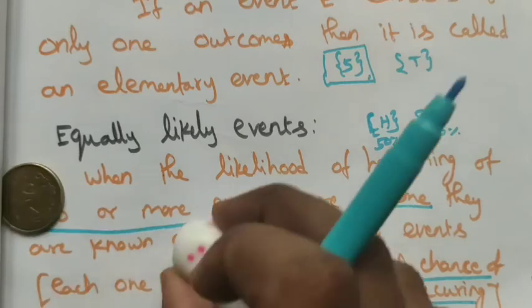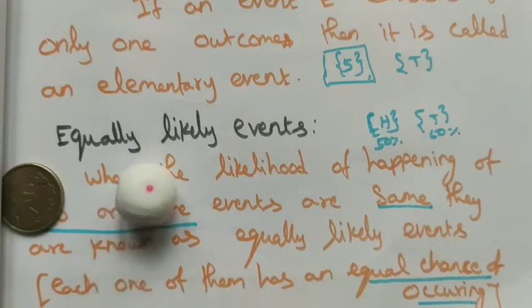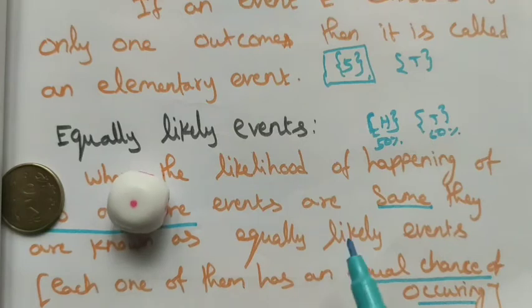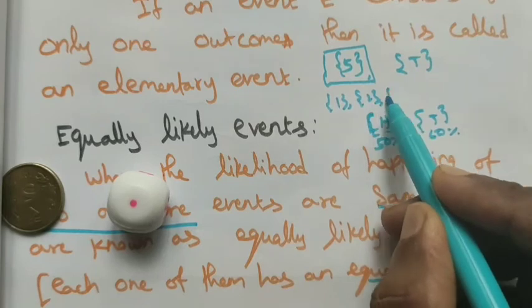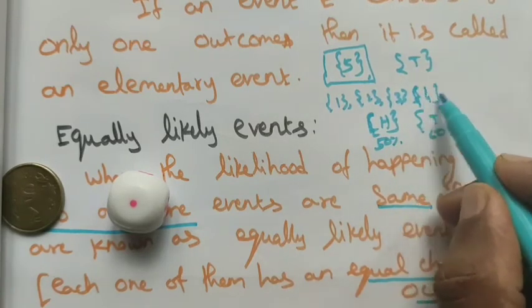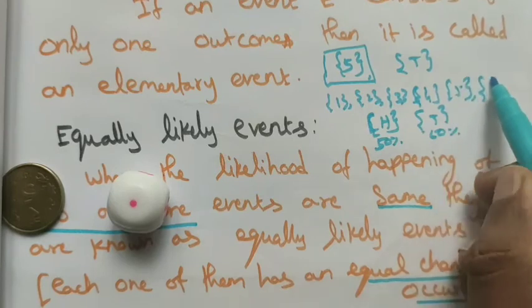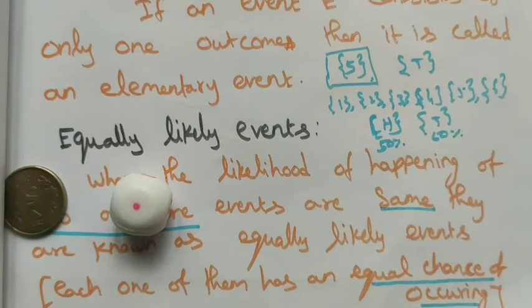For example, if you choose the dice, in a dice we get number 1, and then number 2, number 3, number 4, number 5, and then number 6. Each and every event is called an equally likely event because all appear in the same condition.